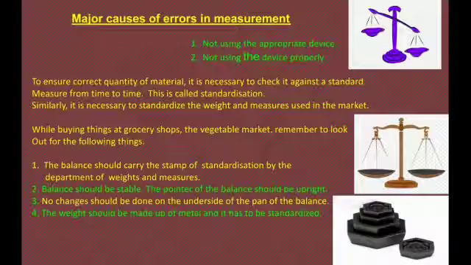While buying things at grocery shops and the vegetable market, remember to look out for the following things. First, the balance should carry the stamp of standardization by the Department of Weights and Measures. Second, the balance should be stable. The pointer of the balance should be upright. Third, no changes should be done on the underside of the pan of the balance. Fourth, the weight should be made of metal and it has to be standardized.